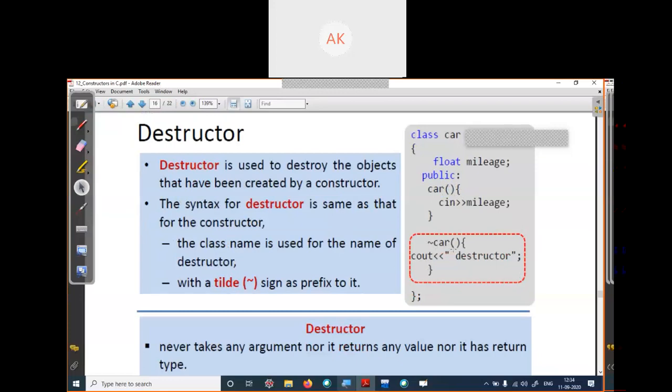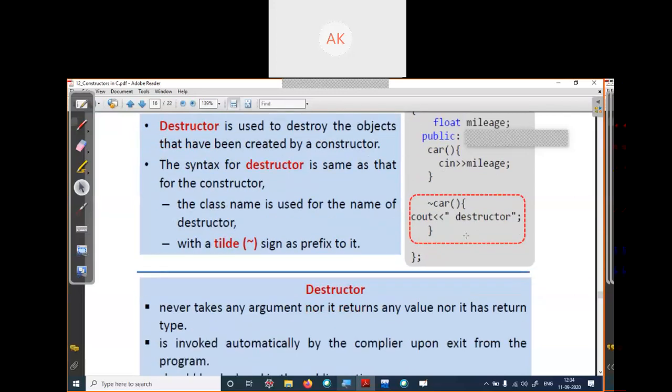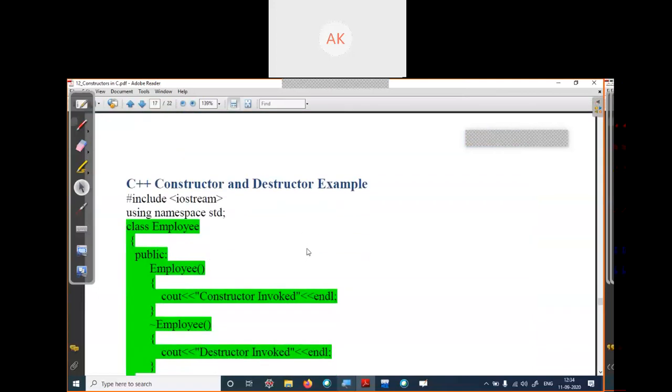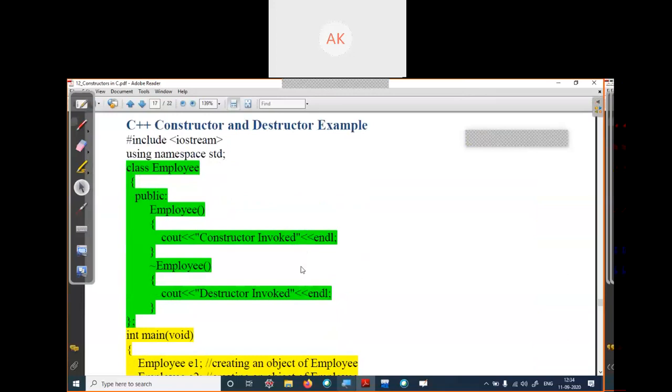Your destructor name is the same as your class name, with a tilde before it, showing it's a destructor. We use the destructor to delete an object. So when this destructor is called, it will delete your object. This is one example of destructor.